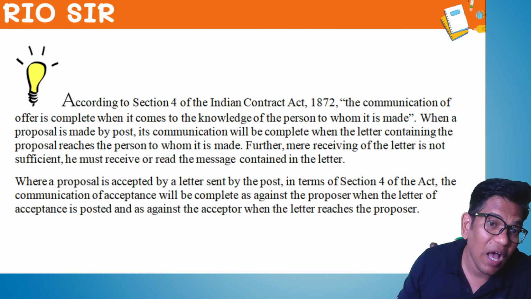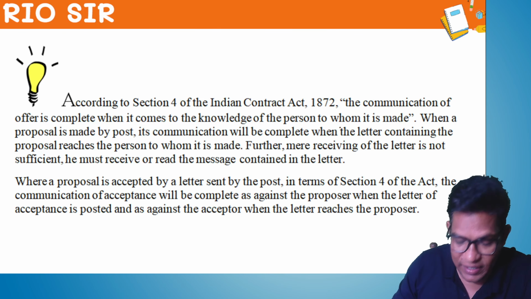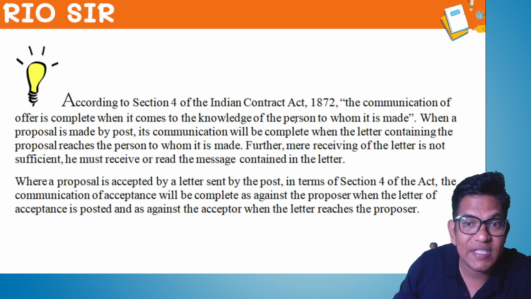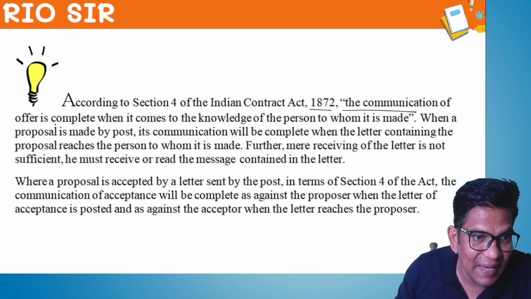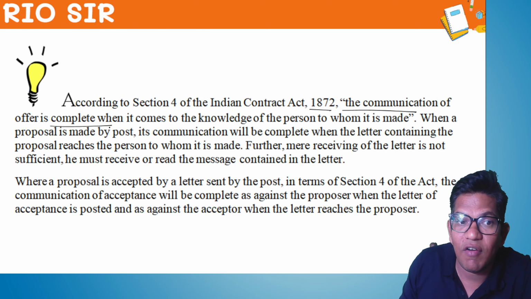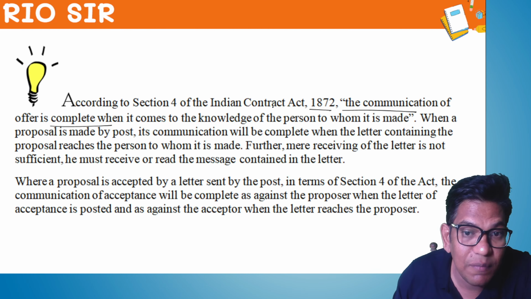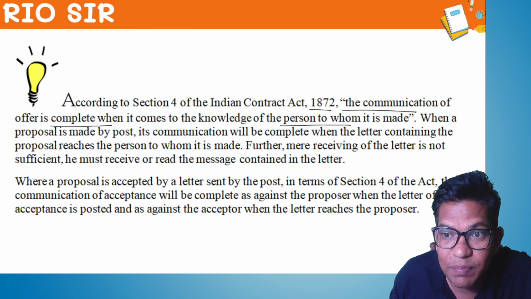According to section 4 of the Indian Contract Act 1872, communication of offer is complete when it comes to the knowledge of the person to whom it is made.